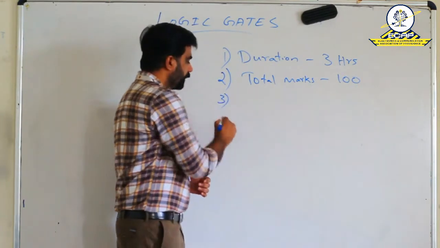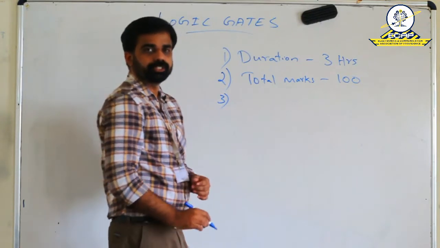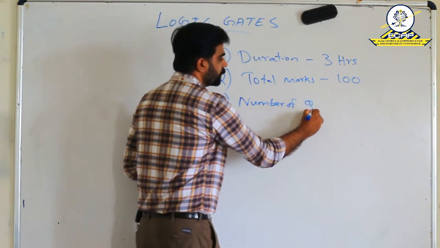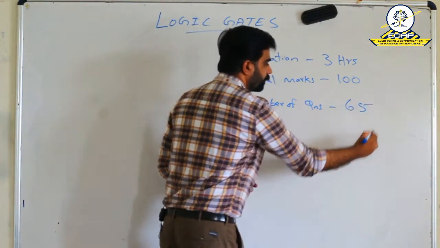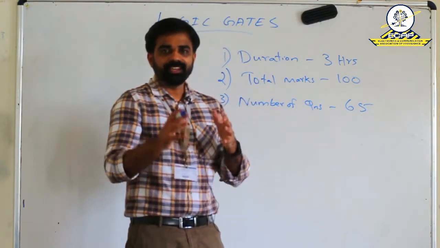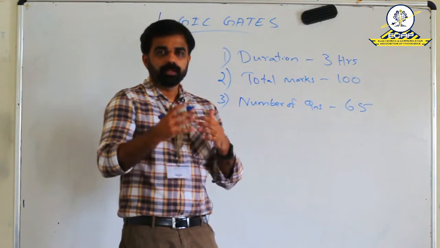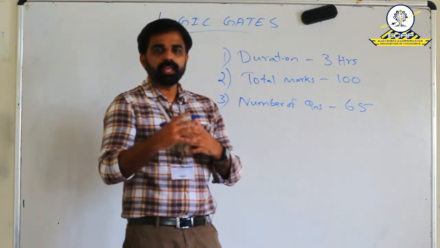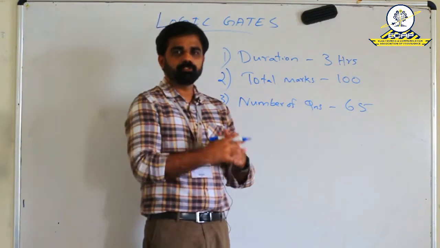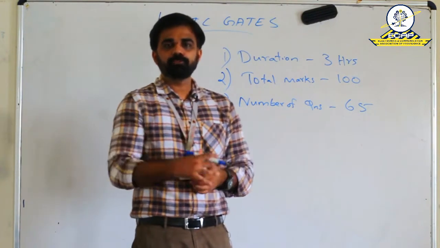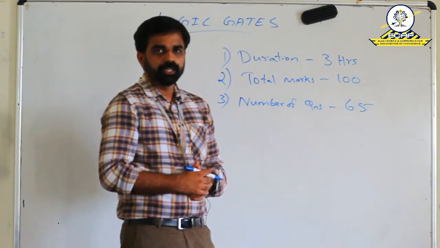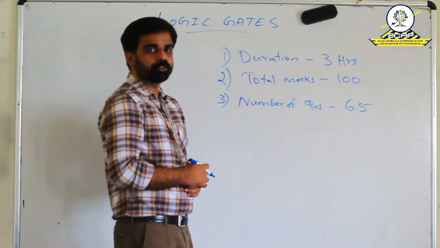Then third point, total number of questions. Number of questions, 65. 65 questions will be there in the question paper, and it is a mixture of aptitude and mathematics plus our core subjects. So 10 questions will be from general aptitude, then the remaining 55 will be a mixture of mathematics and our core subjects.